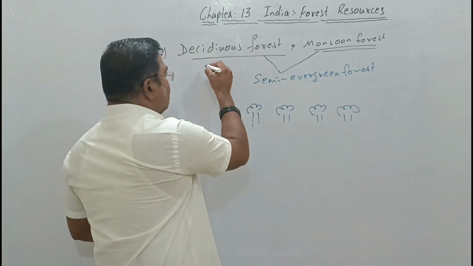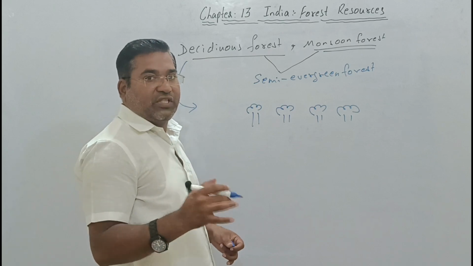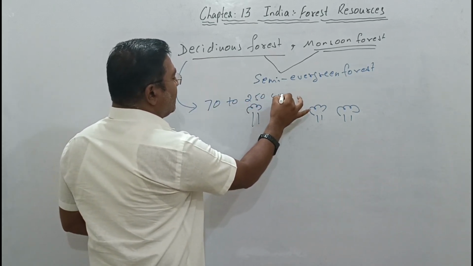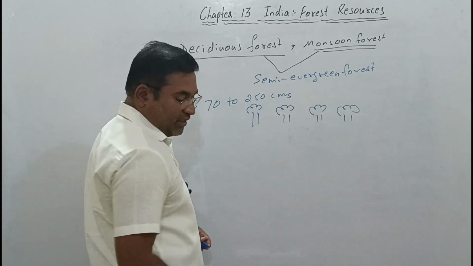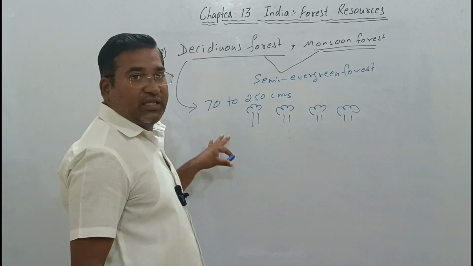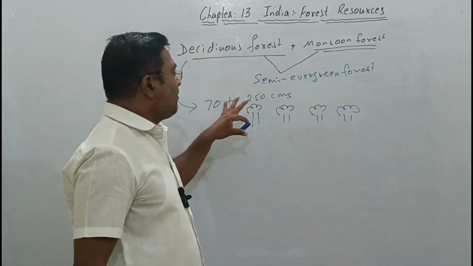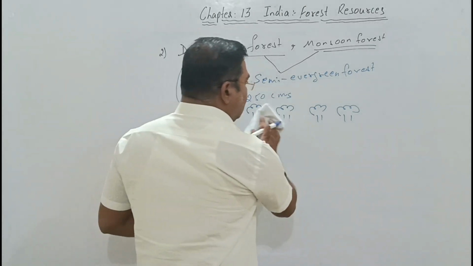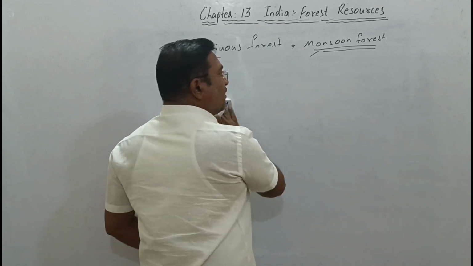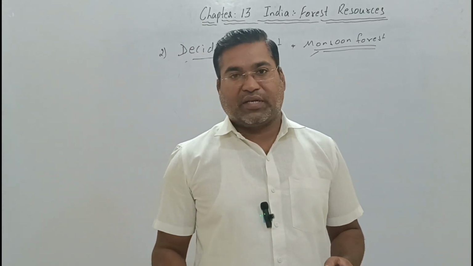So here in this deciduous monsoon forest, the rainfall which occurs is 70 to about 250 centimeters. 70 to nearly 200 centimeters of rainfall we see in the deciduous forest, monsoon forest, or semi evergreen forest. These forests are also found near the mountainous area. Near which area? Near the mountainous area.